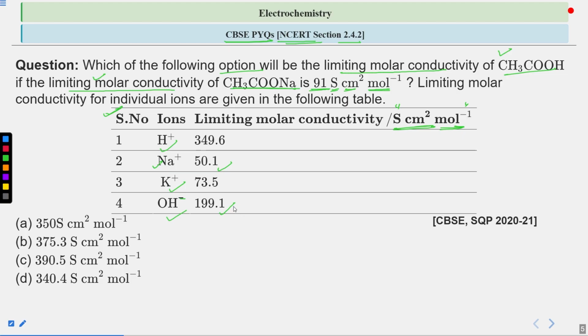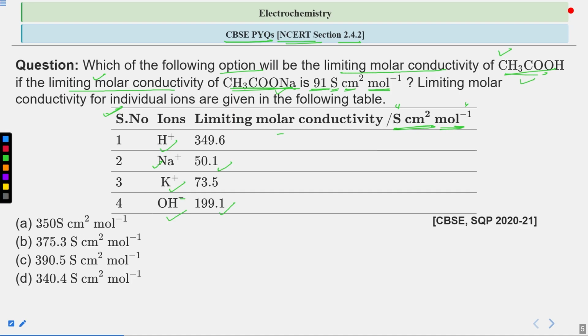So these are the values of the limiting molar conductivities of different individual ions which you can get from acetic acid and the sodium acetate when you do the dissociation process with both of them, right? So you have already been given the limiting molar conductivity of sodium acetate and you have to find the limiting molar conductivity of acetic acid. This question has been in the CBSE examination in the SQP in the session 2020-21. SQP means sample question paper.